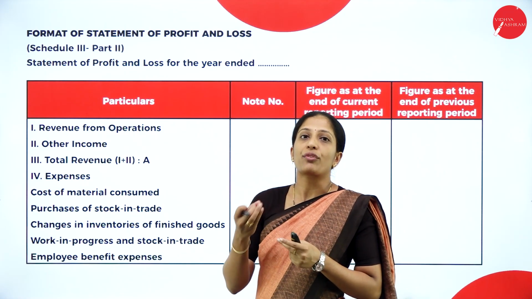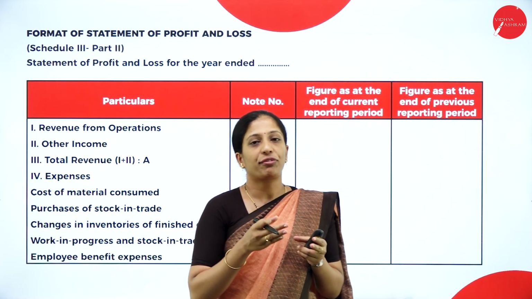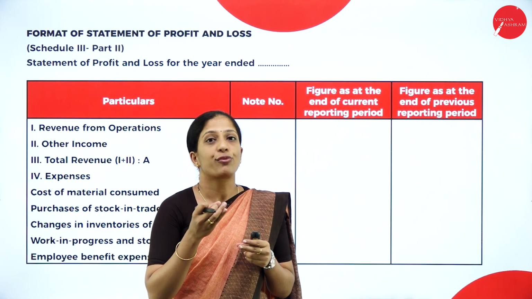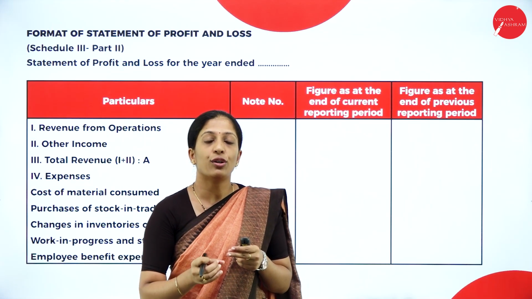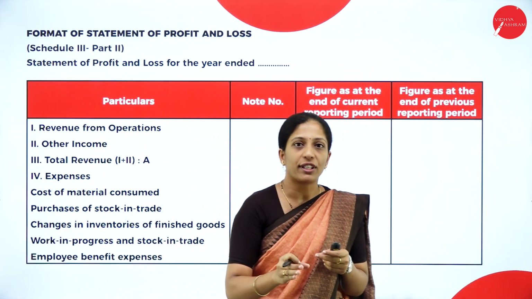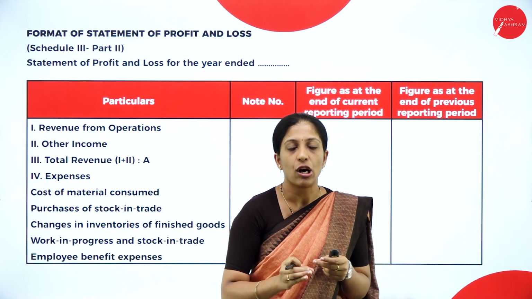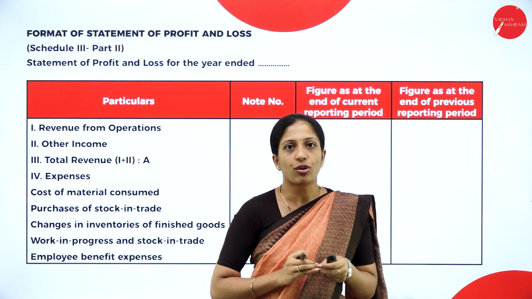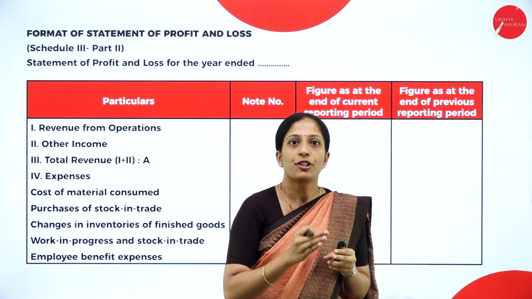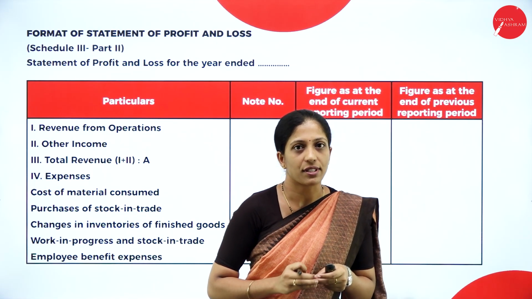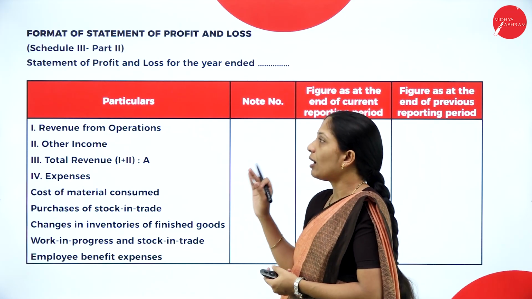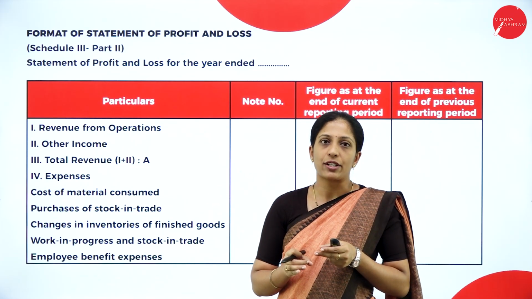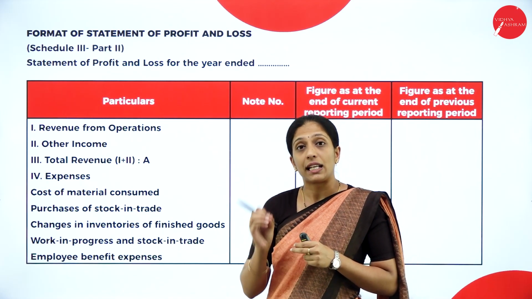So first, what we have to prepare? For 15 marks, what will they ask? They'll ask you to prepare the statement of profit and loss as per Schedule 3 of Companies Act 2013, as well as the balance sheet of a joint stock company as per Schedule 3 of Companies Act 2013. Now let us see the whole format in this particular session, where you are going to learn in detail.